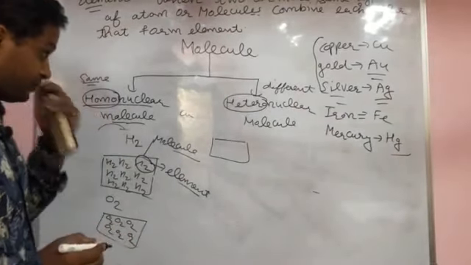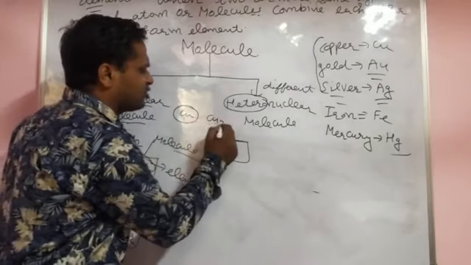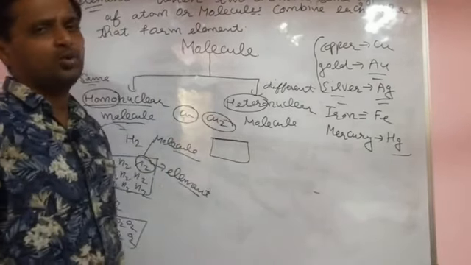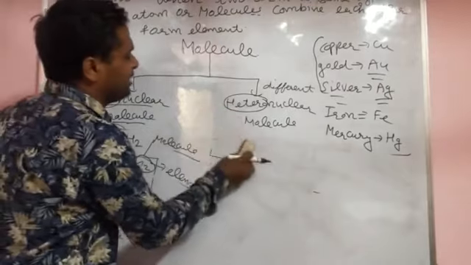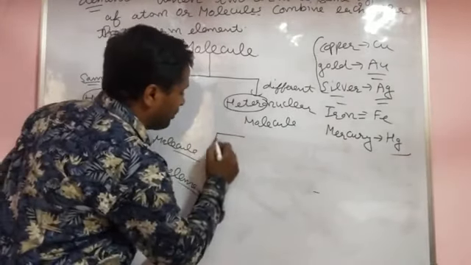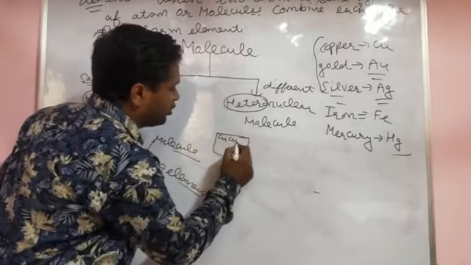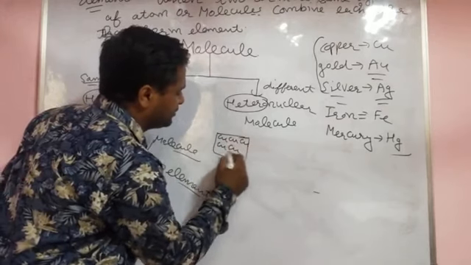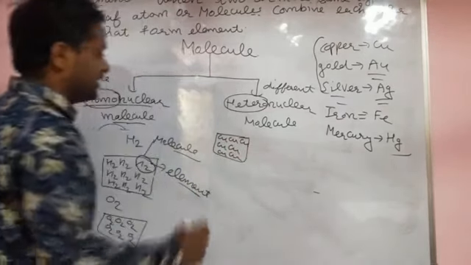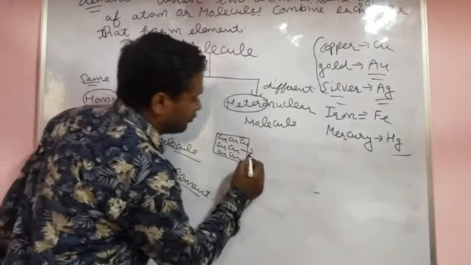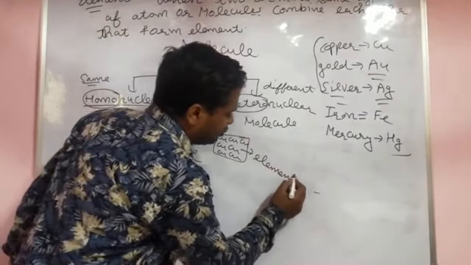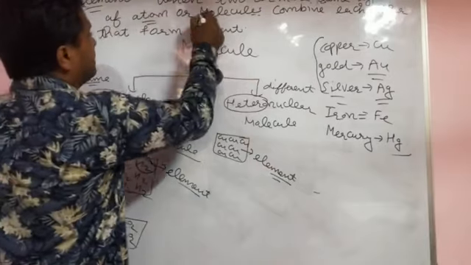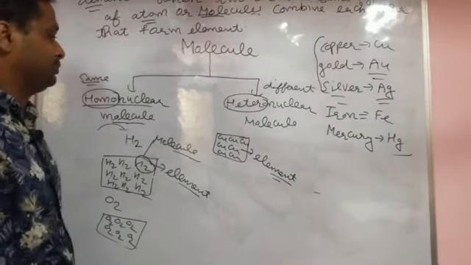So when we talk about copper, copper exists singly in atom form. Anytime you see one copper Cu2, no, it is not possible. Copper is able to exist singly. If copper combines more, copper again combines, that also forms an element. So that is why I am writing here atom or molecule.